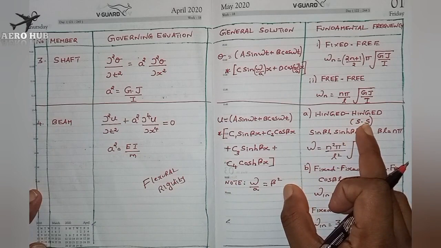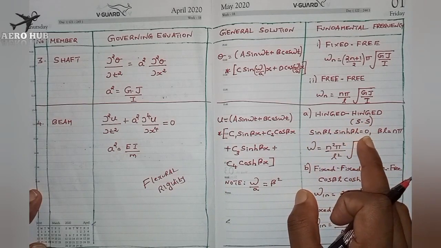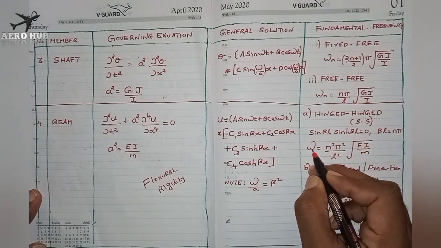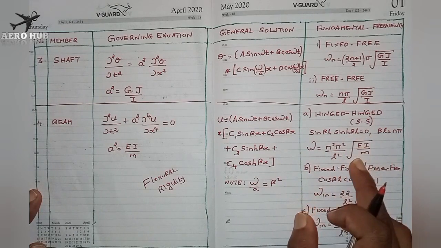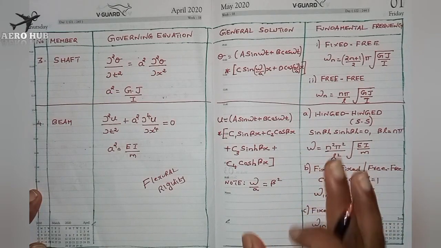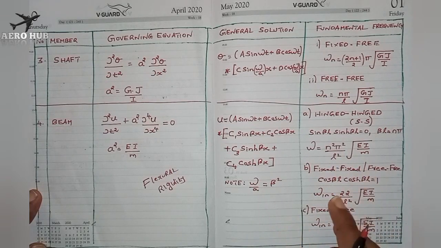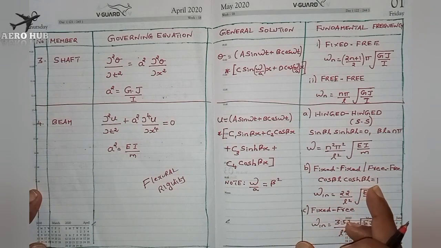In the case of a simply supported condition, sin βL sinh βL = 0. So βL = nπ, and the natural frequency is n²π²/L² √(EI/m). This is the standard equation. In the case of a fixed-fixed or free-free condition, cos βL cosh βL = 1.